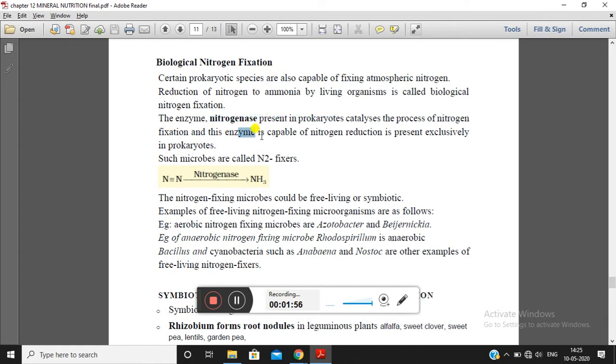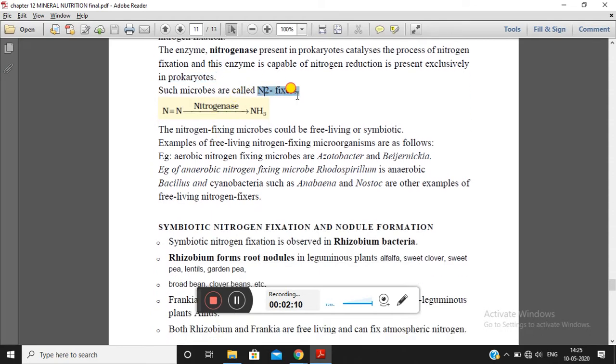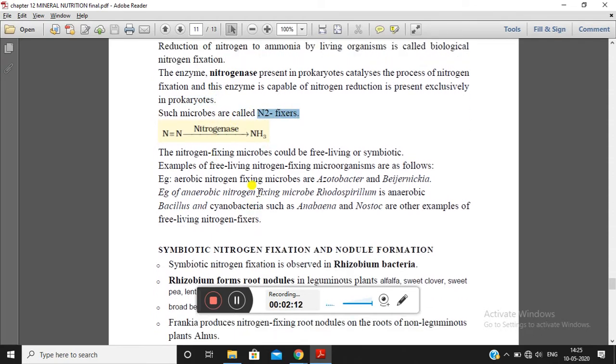This enzyme is capable of reducing nitrogen, and it is present exclusively in prokaryotes. Such microorganisms are also known as nitrogen fixers. The reaction taking place in prokaryotes for the fixation of nitrogen is as follows: N2, the nitrogen molecule present in the atmosphere, with the help of the enzyme nitrogenase, gets converted into ammonia. This is how fixation of nitrogen takes place.